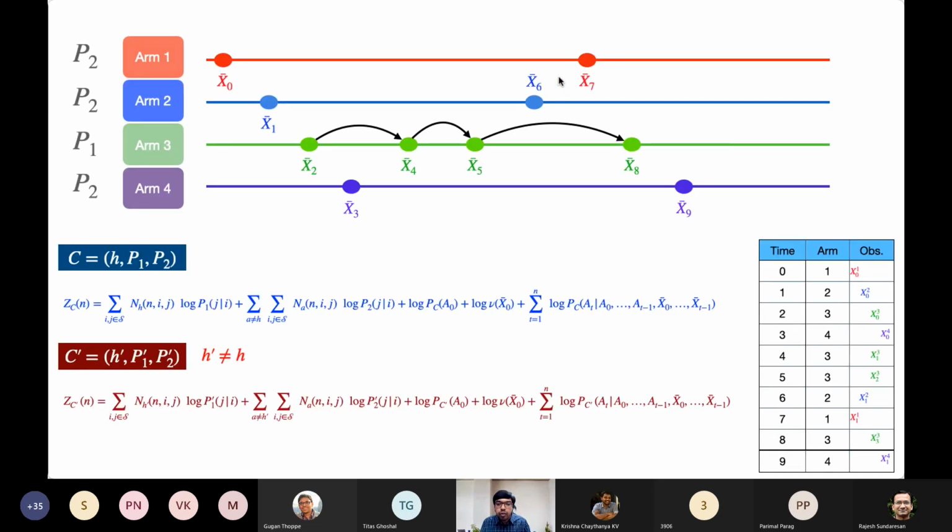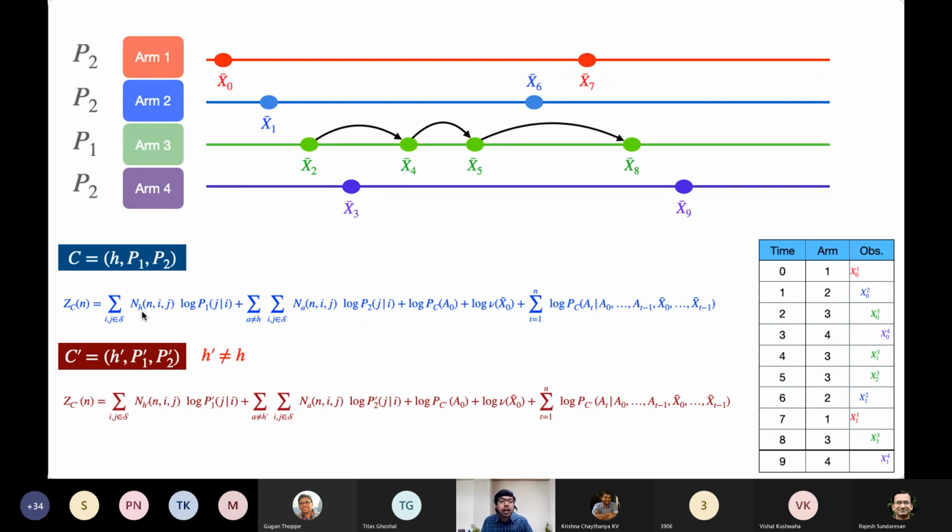Okay, now here on this slide, the reason why I have put these expressions is to indicate that when we write down the log likelihood, the most natural quantity that appears in the analysis is the probability of transitioning from one state to another for each arm. So on arm 3, for example, I have indicated 3 transitions. Whenever there is a transition from this state to this state, let's say this is an I and this is a J, there is a P1, because the transition probability matrix of this is P1. There will be a P1 of J given I. This is the probability of transitioning from I to J. Such a term will appear in the log likelihood.